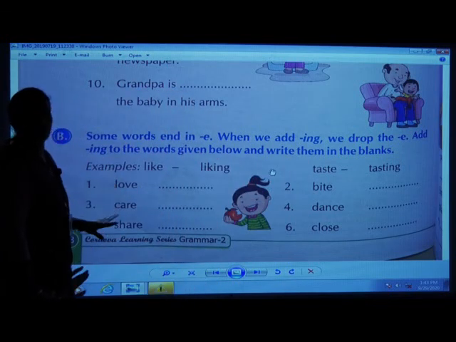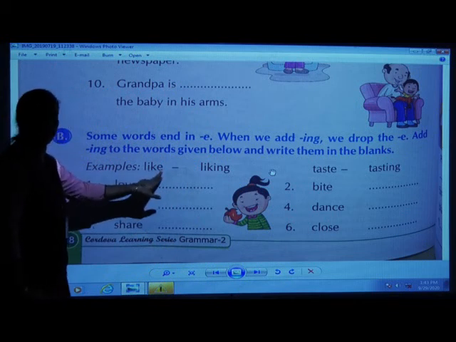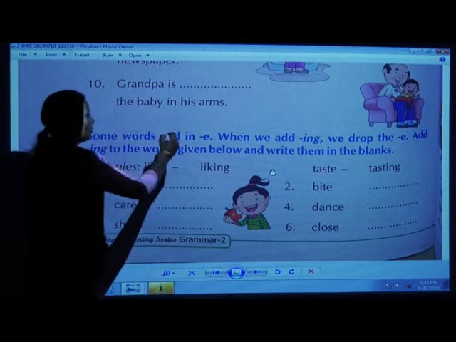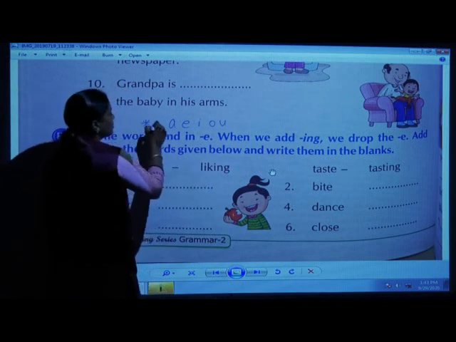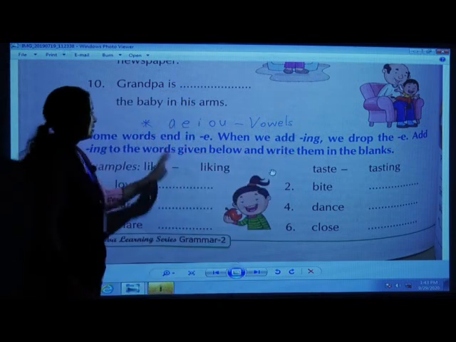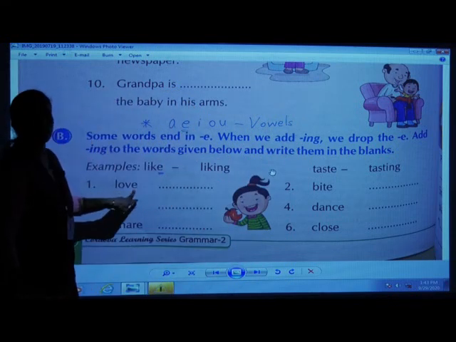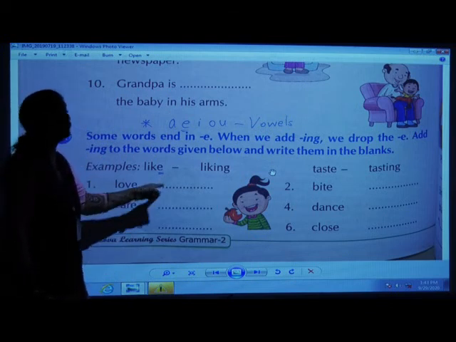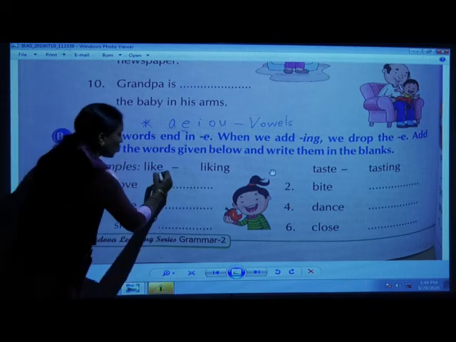Children, some words end with E. Examples are given here. L-I-K-E. As all of you know, E. Yes, you remember? A-E-I-O-U. What are these? Yes, they are vowels. So E is a vowel, right? So ending with E, you have to be careful. In any words ending with E, if you have to add ing form to such words, you have to drop out this E.